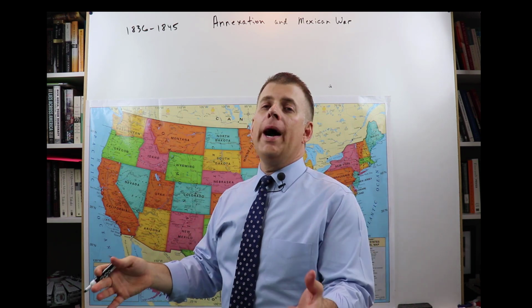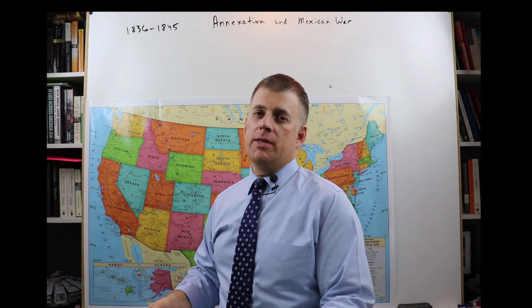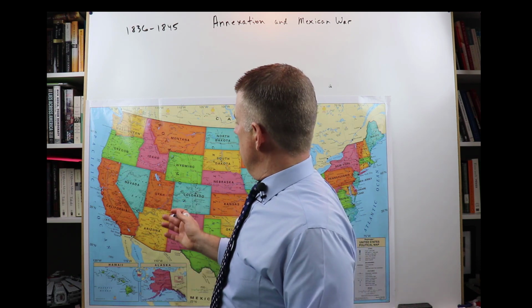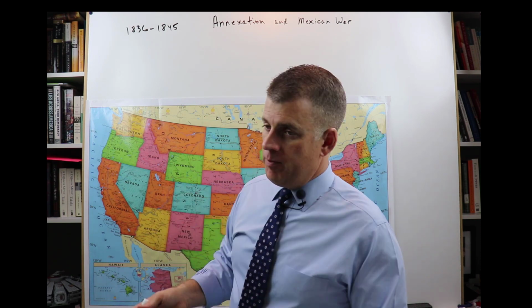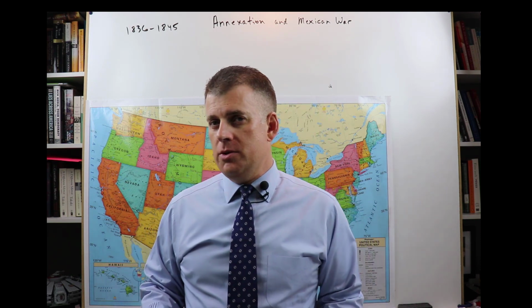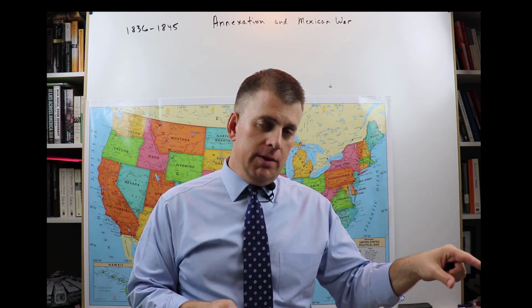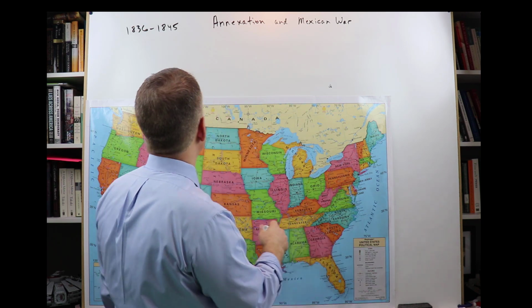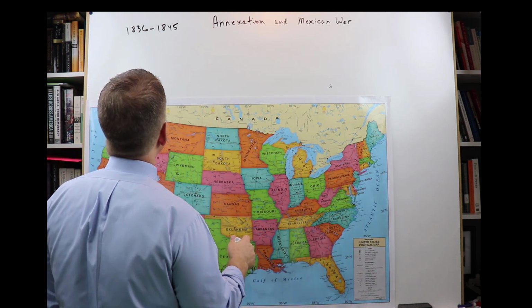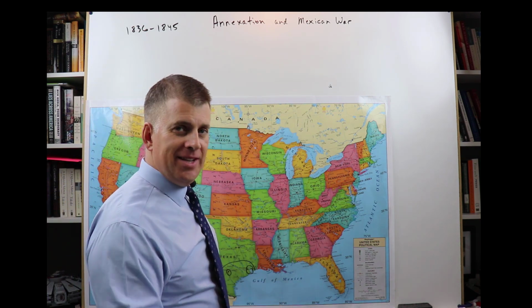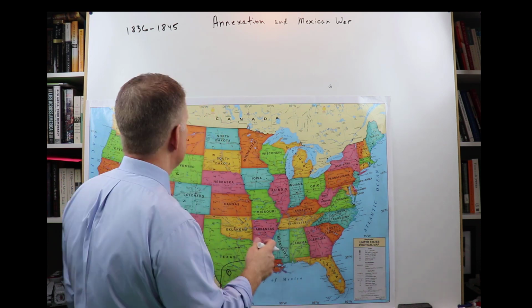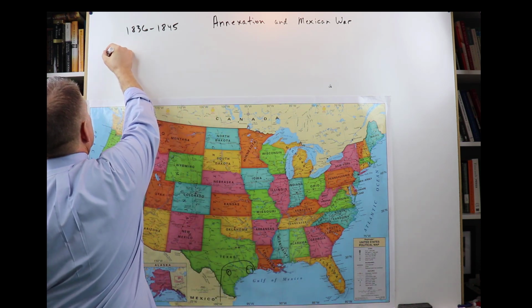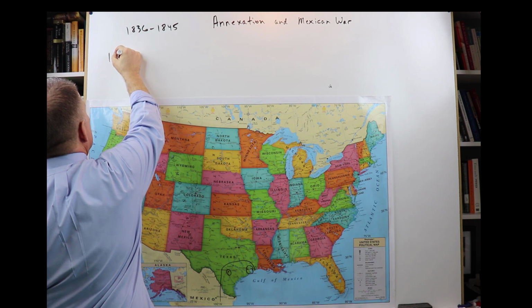So why? What happened? That's our question. That's what we need to know for your exam, okay? But to answer that question, we have to look at the history of the U.S. We have to look at the context in the U.S. What's going on in the U.S. at the time? How did conditions change? What conditions changed? Now, to do that, let's start back in 1820.